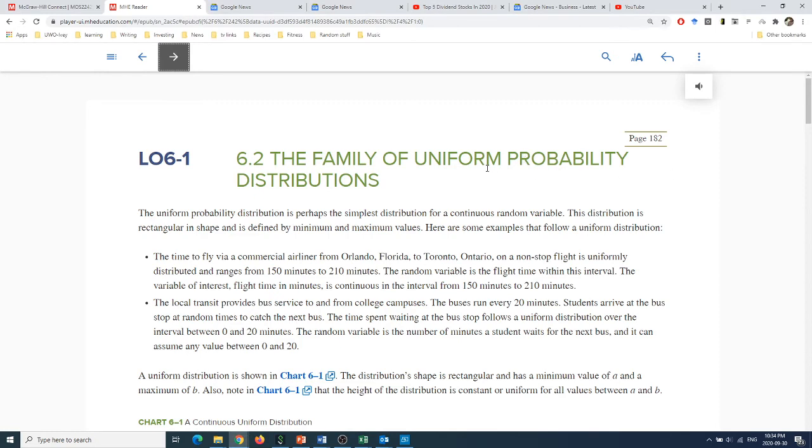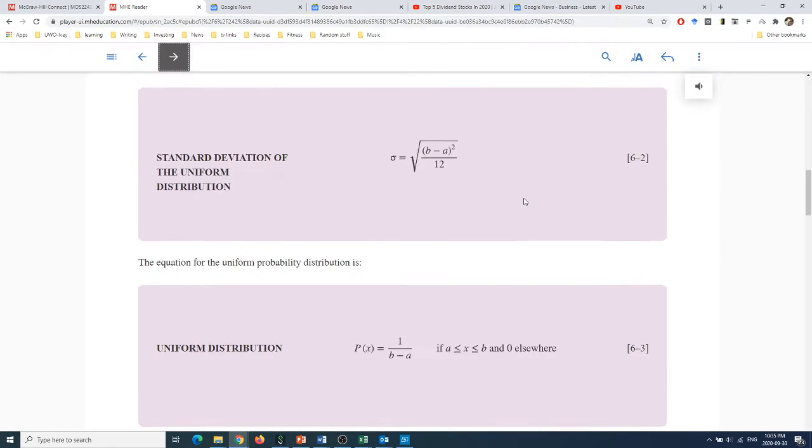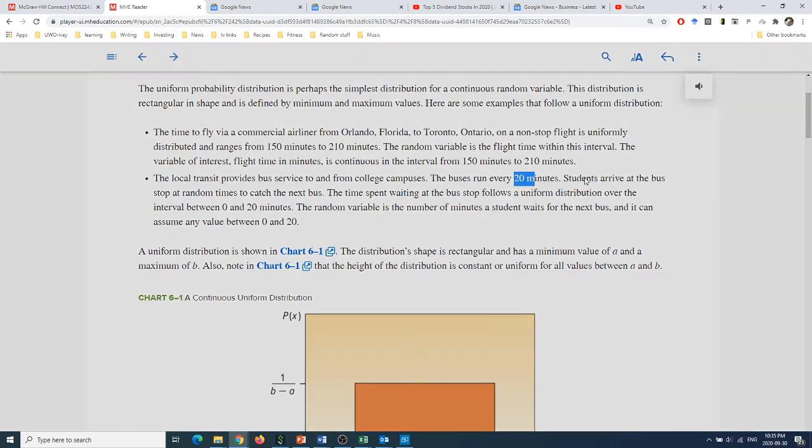The uniform probability distribution is the distribution where every part, or every area in some sense, has an equal likelihood of occurring. A simple example is again waiting at a bus stop. Let's think about a local bus. A bus runs every 20 minutes, and students arrive at the bus stop at random times. You just wake up and go to the bus stop. You don't know when the bus is arriving. You're not looking at your schedule. You just know it arrives every 20 minutes.